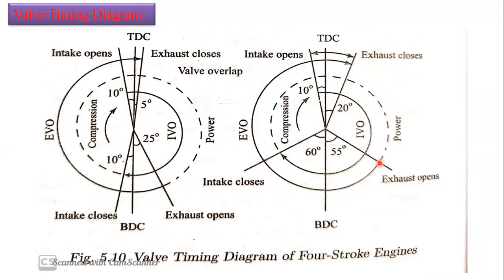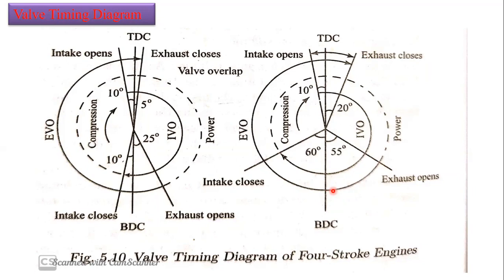So that will decrease the power output, but it will reduce the power required for the piston to push the gases outwards. Here also there will be advantages and disadvantages, but if we open the exhaust valve just before 55 degrees of BDC, it will give us more advantage. Total work output is going to increase now. Of course the power produced is less, but it is also reducing the power required by the piston to push the gases outwards. So automatically the power output is going to be increased here.